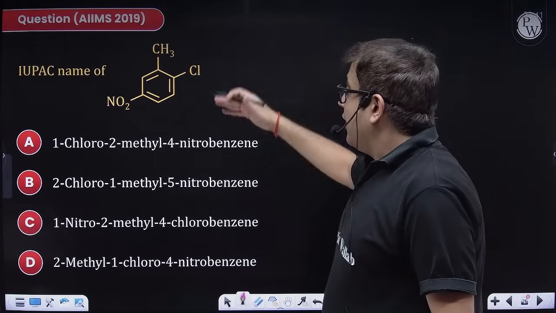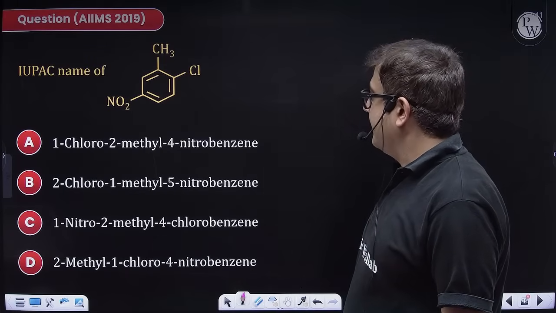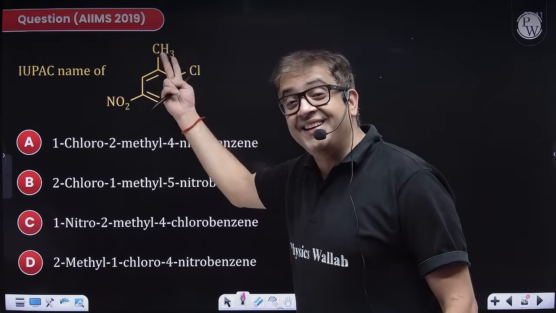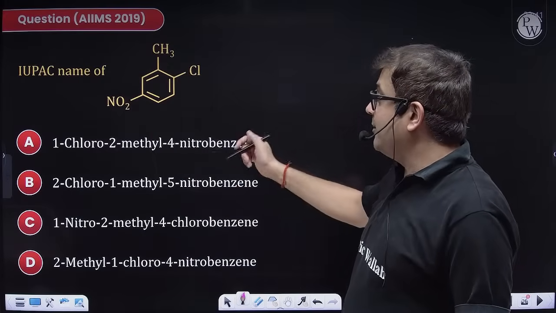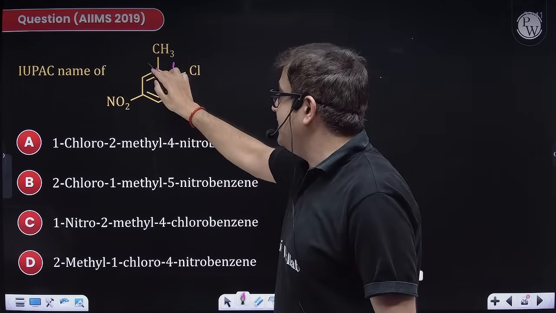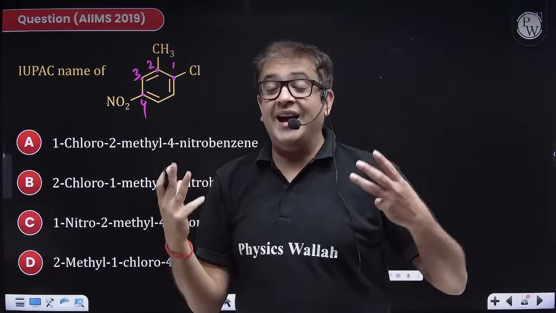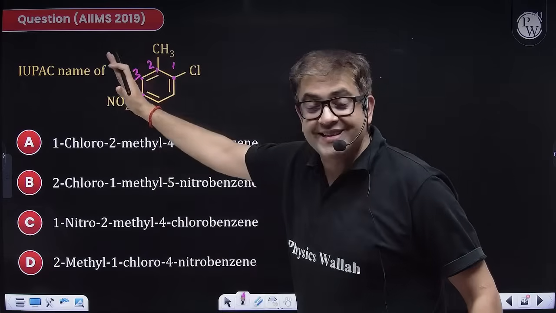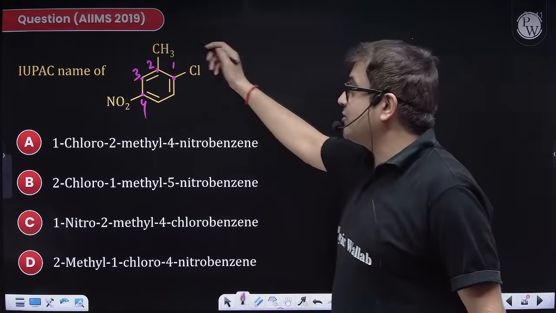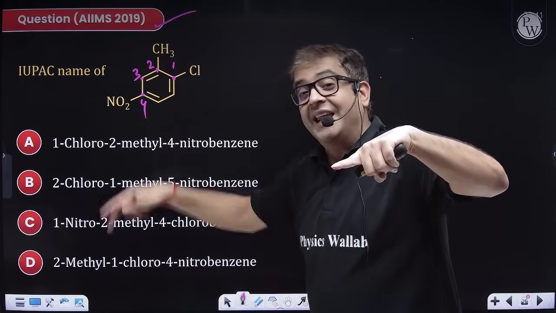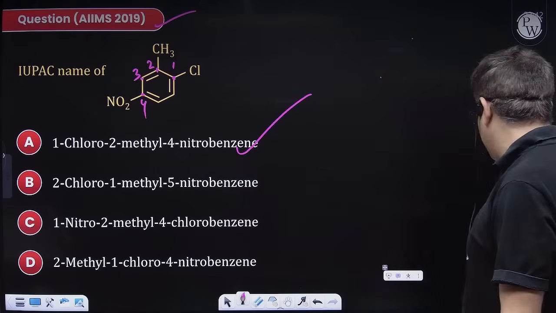Now, again, I guess this is the same question, no? No. Here methyl and chlorine are interchanged. See, in the previous question, methyl and chlorine were at different positions. Here they are interchanged, so this becomes rather easy. You will not land wrongly, because after seeing chlorine, you had a habit of giving 1 to it because 2 is standing right next to it. But this will not trick you in that sense. So this will rather be an easy one. See, JEE Mains was difficult and the AIIMS question is rather easy to attempt. So this is 1 chloro, 2 methyl, 4 nitrobenzene, an easy one.